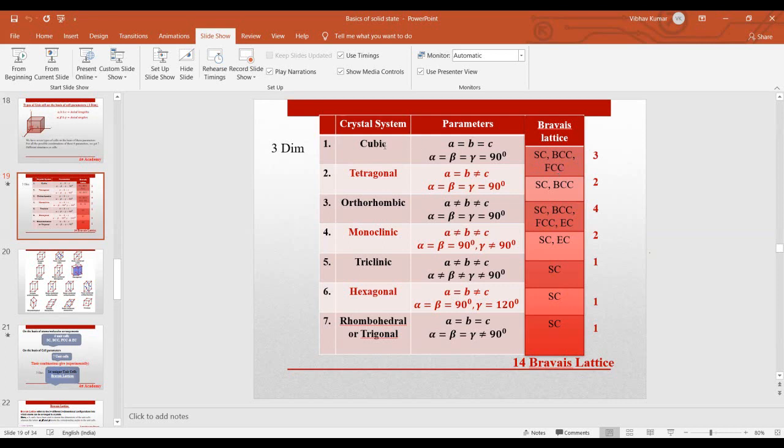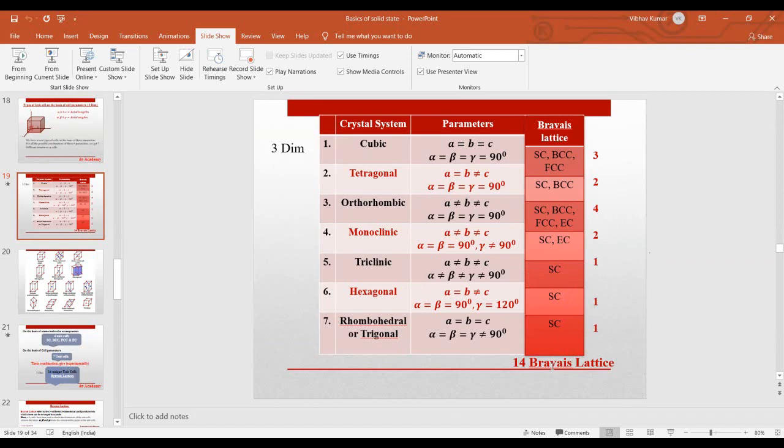For cubic we have these 3 unit cells, for tetragonal these 2, for orthorhombic we have 4, for monoclinic these 2, for triclinic only 1, for hexagonal only 1, and for trigonal also 1. If you combine all these numbers, you will get only 14 crystal structures, and these structures are known as Bravais lattices.